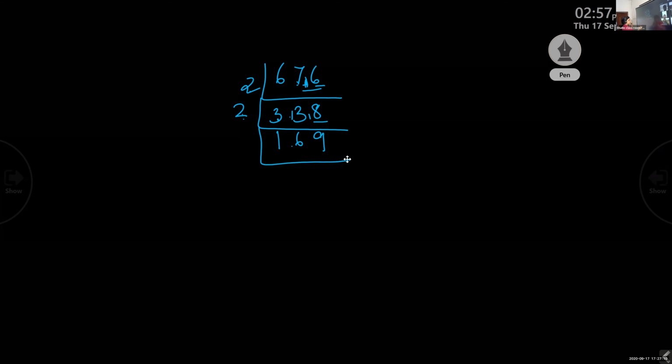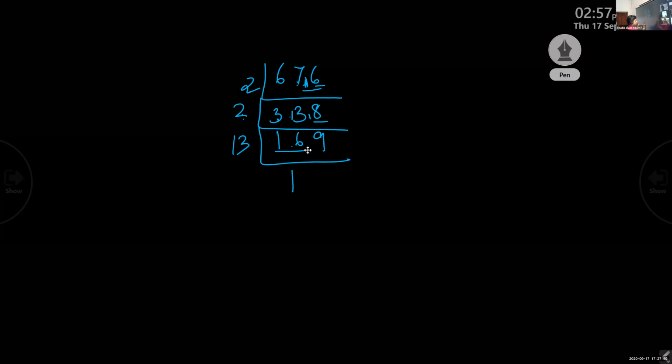We can try with 2. It is not divisible. With 3, it is not divisible. Next prime number 5, it is not divisible. 7 also not. 11 also we will try, but it is not possible. Next, we pass on to the next prime number, that is 13. So 13 one time. 13 ones are 13.